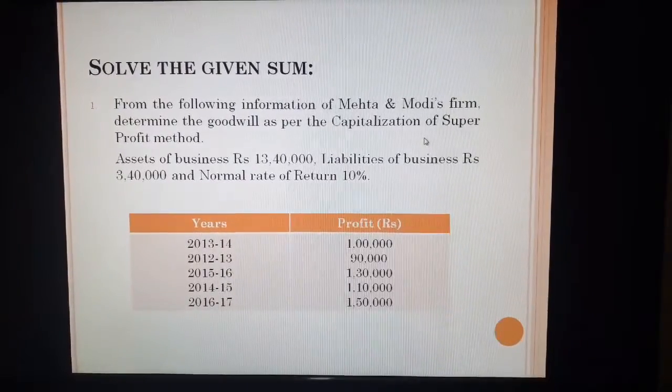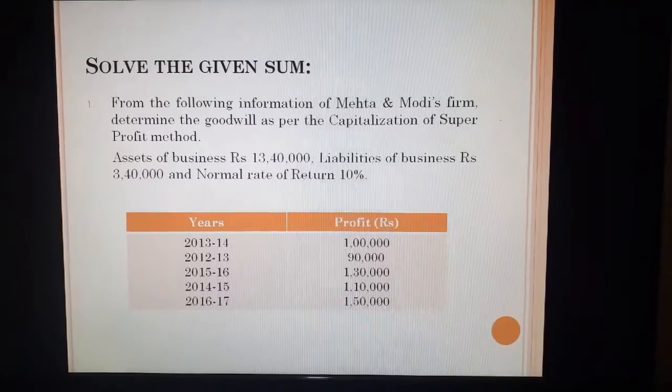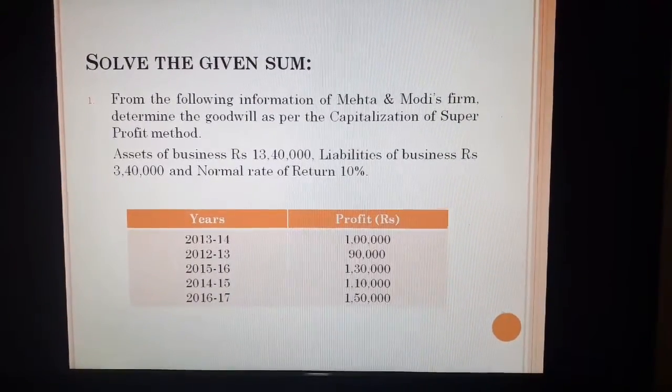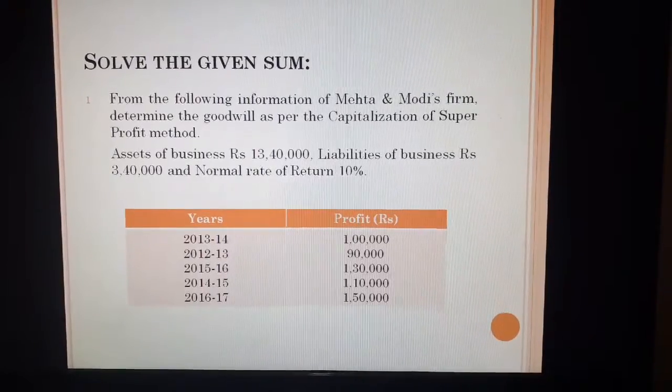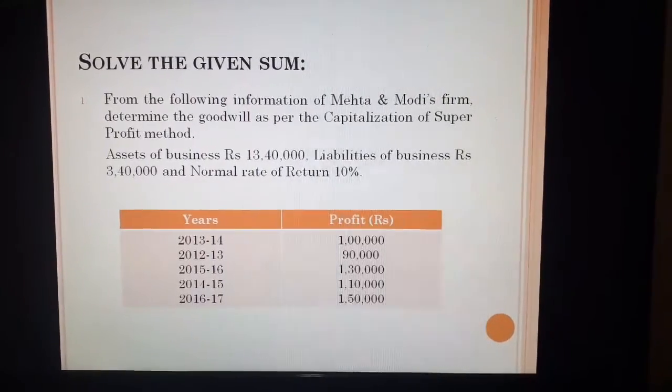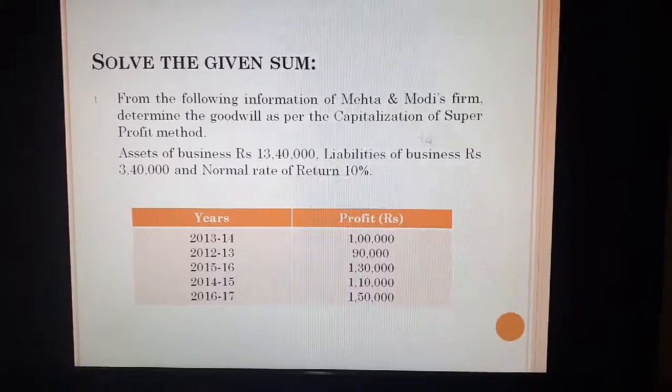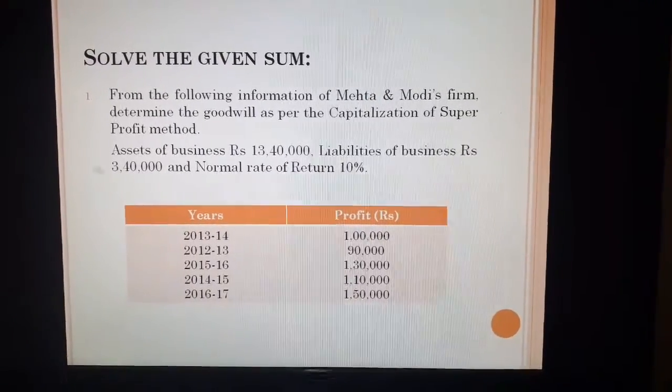To apply the super profit method for the calculation of goodwill, the identification line is a certain number of years' purchase of super profit. And for calculation of goodwill as per the capitalization of super profit method, the identification line is itself, that is, capitalization of super profit method.